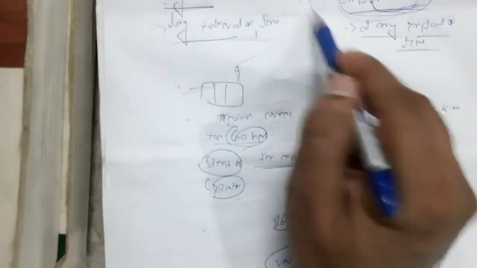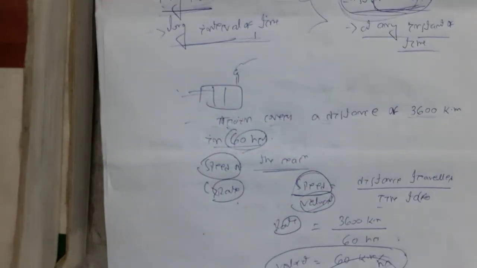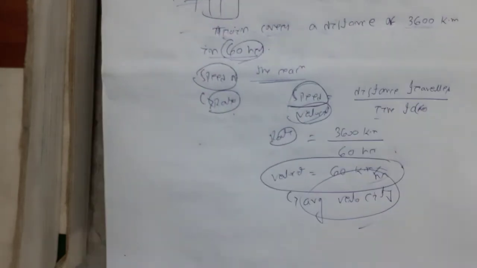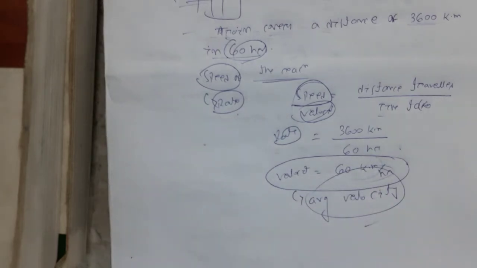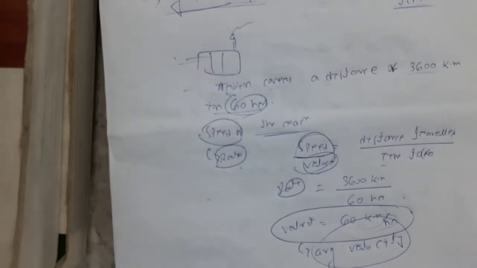Average rate and instantaneous rate, there is a difference. Average rate is the rate calculated for a long interval of time, but instantaneous rate is a rate which is calculated for a small interval of time. Consider the train example. For average rate, here we have calculated velocity will be 60 km per hour, and that is the average velocity. And if we have to calculate instantaneously, then the velocity after 10 minutes or 20 minutes, these are the velocity, that is called instantaneous velocity.